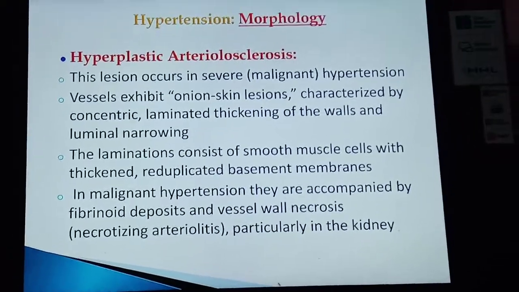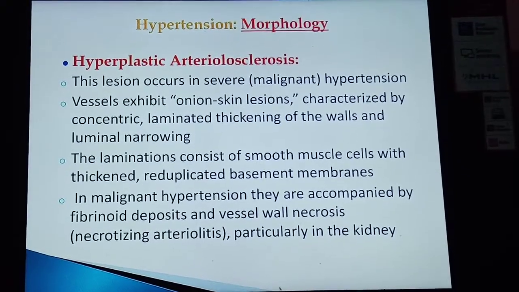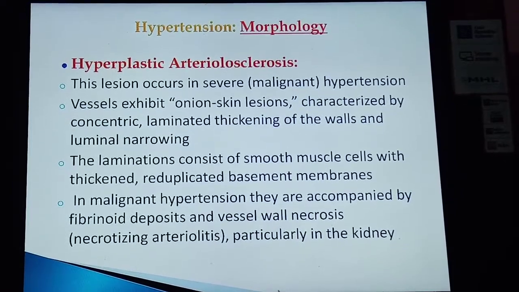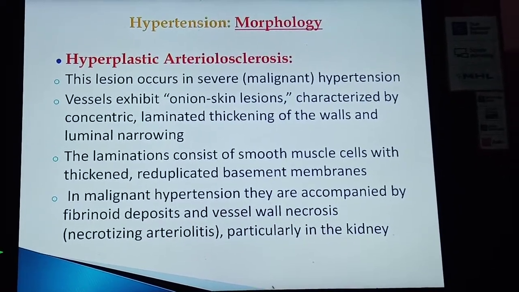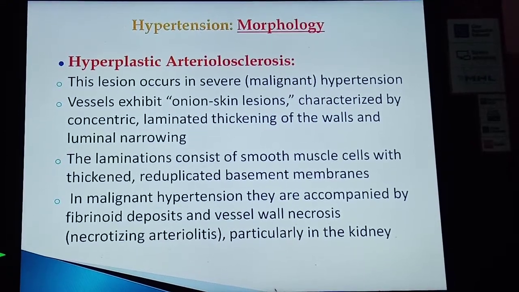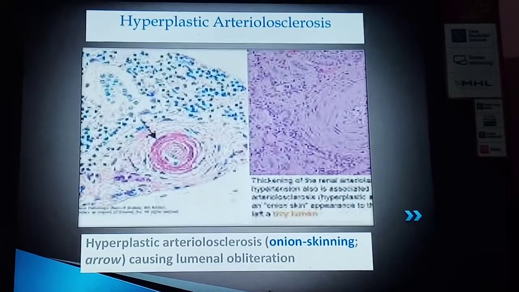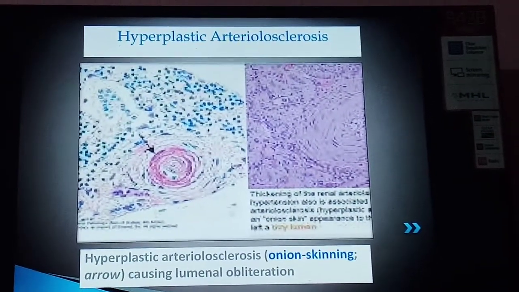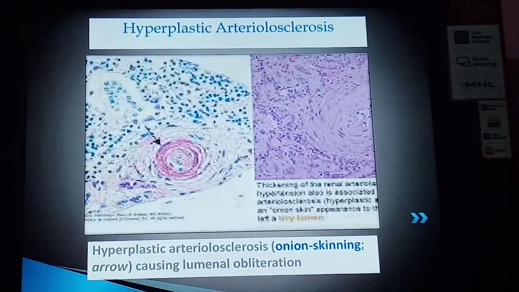In malignant hypertension, they are accompanied by fibrinoid deposits and vessel wall necrosis, also known as necrotizing arteriolitis, particularly in the kidney. So this is the histopathological picture that shows hyperplastic arteriosclerosis or onion skin appearance that may lead to luminal obliteration.